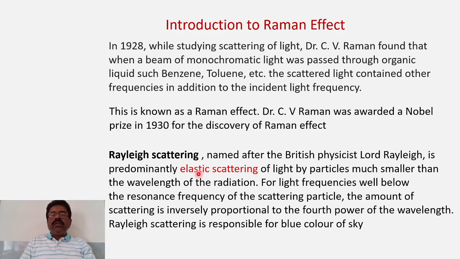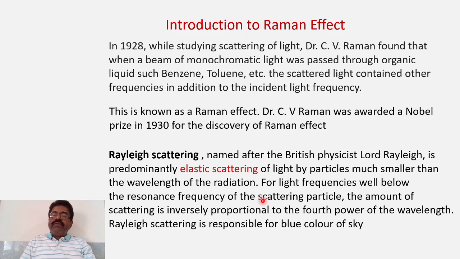So in Rayleigh scattering, the direction may change but the frequency of the incident radiation remains the same, because it is an elastic scattering of light by particles which are much smaller than the wavelength of the radiation. So this is the important condition. This kind of scattering is possible to be observed only when the particles have much smaller dimension than the wavelength of the incident radiation.